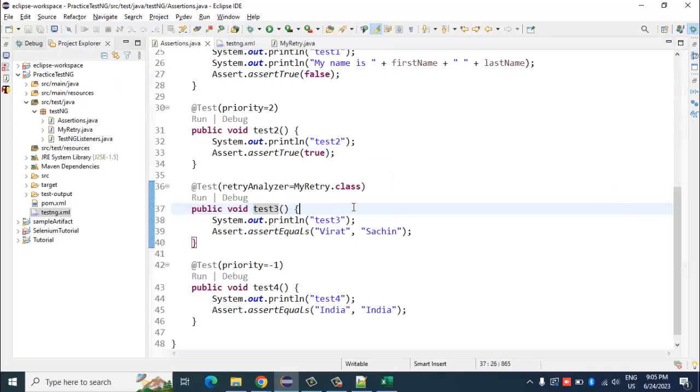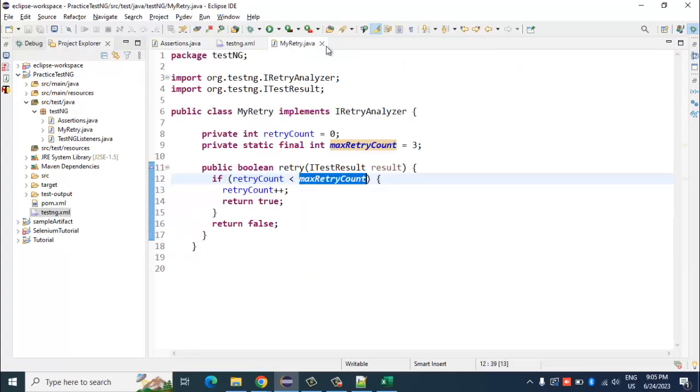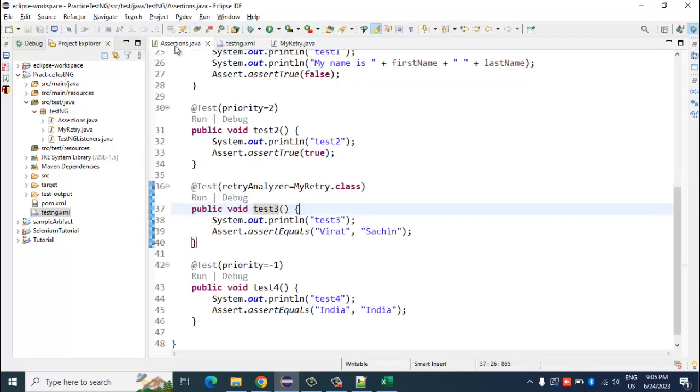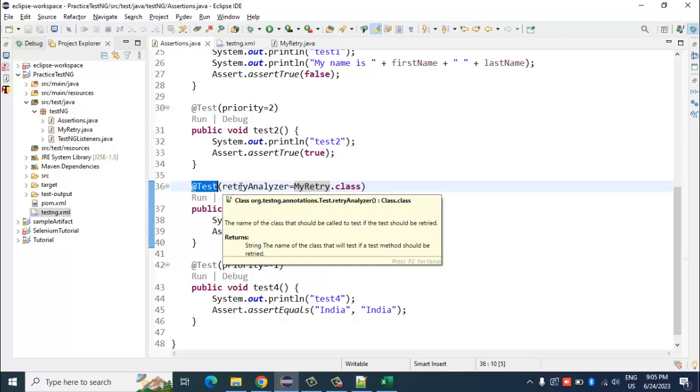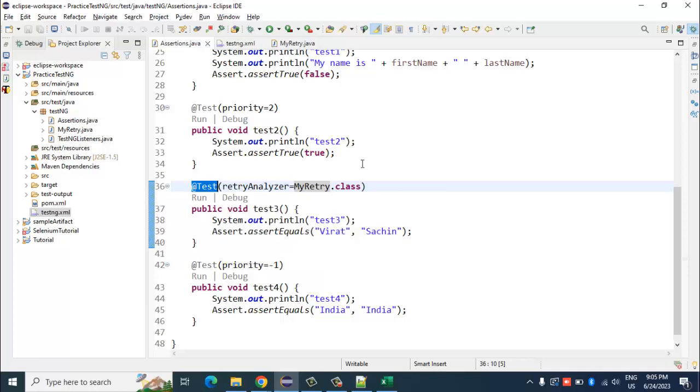You understood this logic, right? We have just mentioned the retry logic over here, and then we have just given the reference of that Java file to whichever test we think needs multiple retry attempts in case of failure. Now the drawback here is you need to know in advance which test might need a retry logic. That may not be the ideal scenario every time, right?